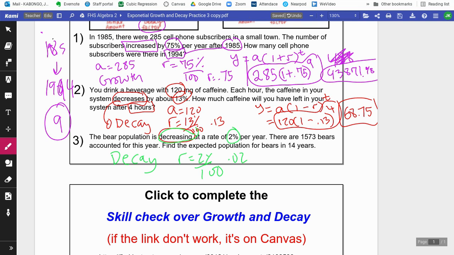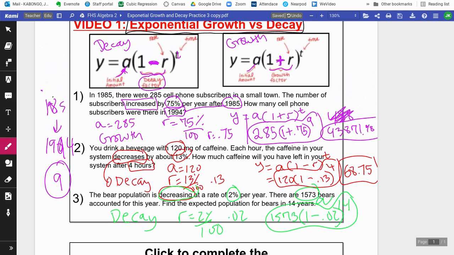And then there's 1573 bears accounted for this year. That would be my initial value. So let's write that in the equation. So you have 1573, open parentheses, 1, because when you do decay, minus our rate is 0.02. Raise that to 14 years. Put this in decimals, you get the answer. I don't have to do that, but you should know how to put that in decimal because I just did it previously. You did some last week as well.